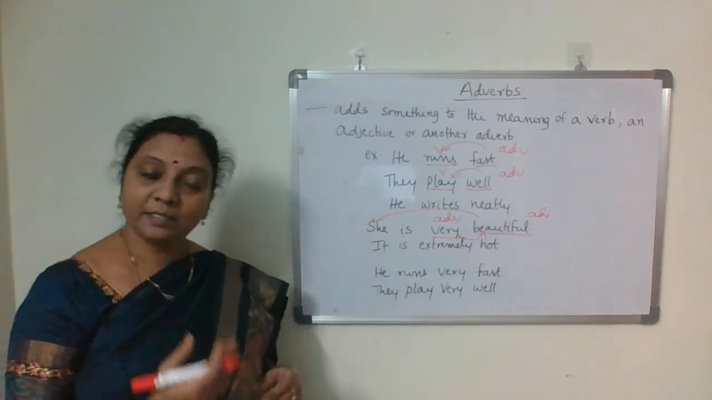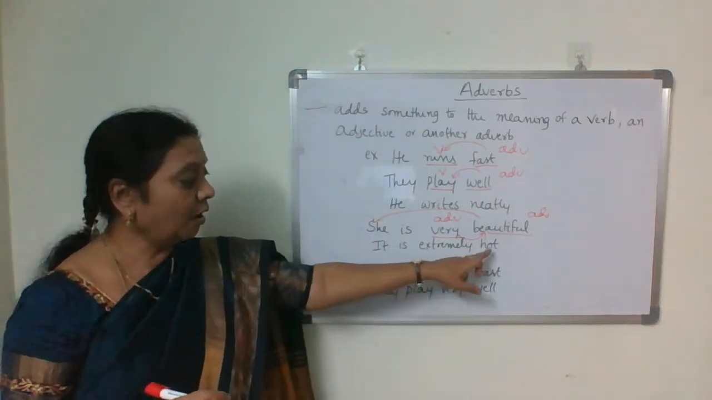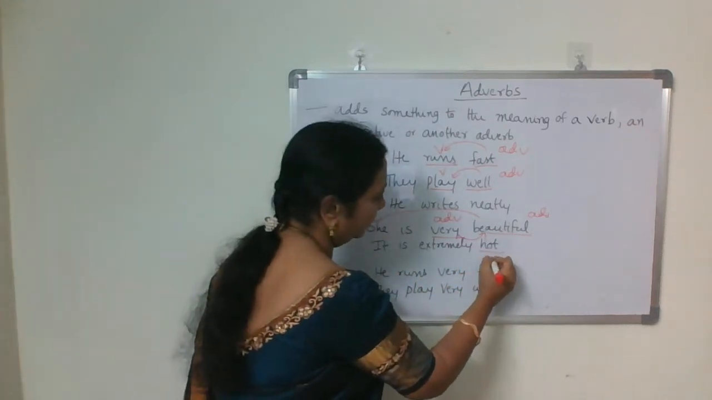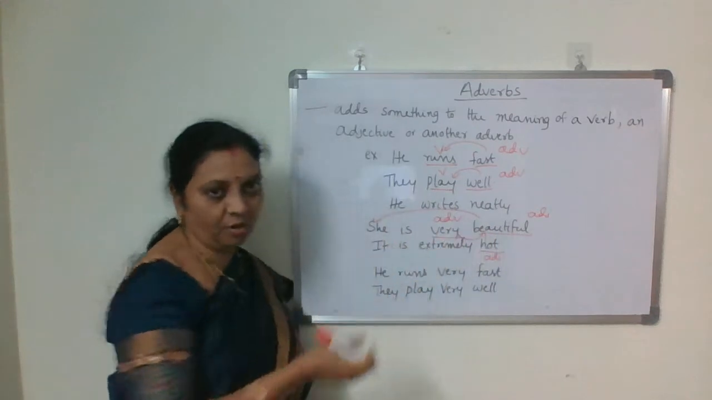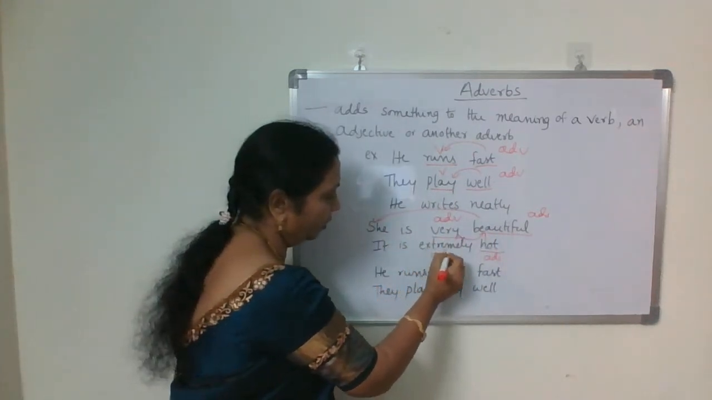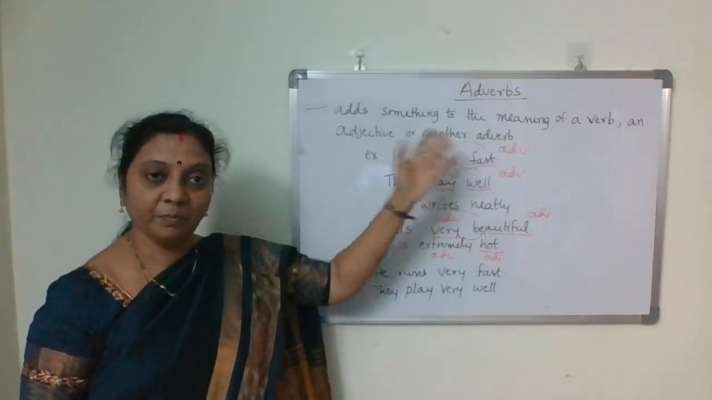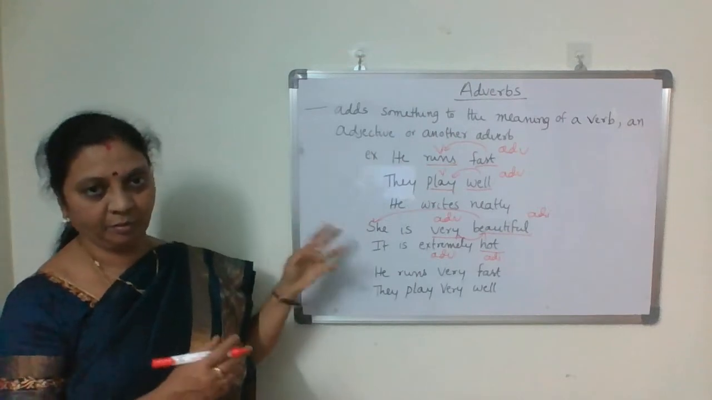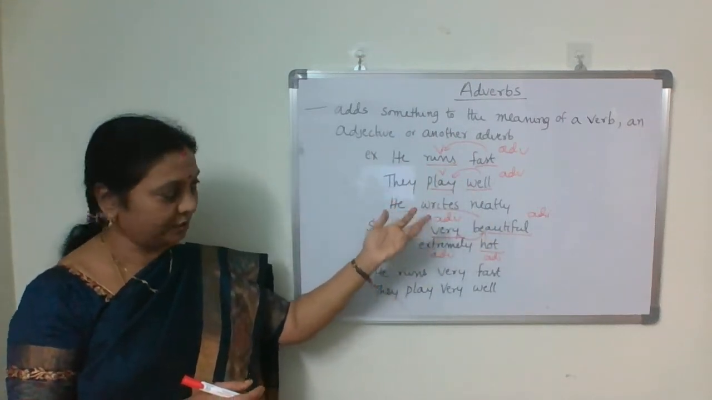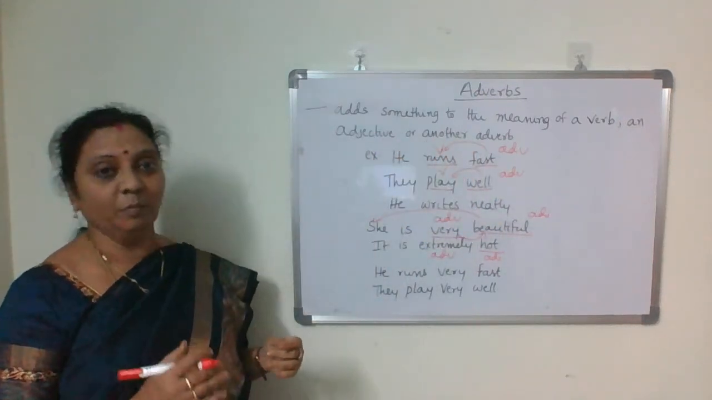It is extremely hot. It is hot today. Hot becomes an adjective. Then extremely is talking about this hotness, so extremely becomes an adverb. So the second one is that it adds something to the meaning of an adjective. Now, what is the third one? It adds something to another adverb also.